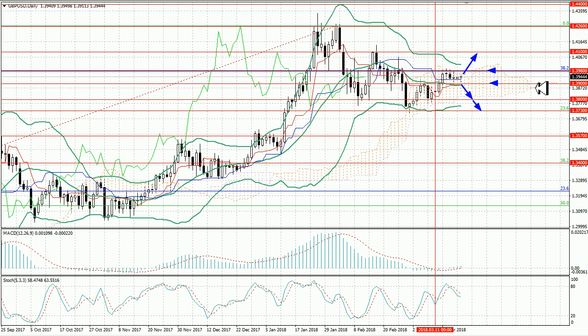Technical indicators do not provide a clear signal. Stochastic is pointing downwards. MACD histogram is at the zero line, its volumes are insignificant. Fundamental events of the week include the decision of the Bank of England on the interest rate, as well as the statistics on the Consumer Price Index and data from the labour market in the UK. Generally, the decline is possible in case of breakdown of the level of 1.39, but the resumption of growth cannot be excluded completely.